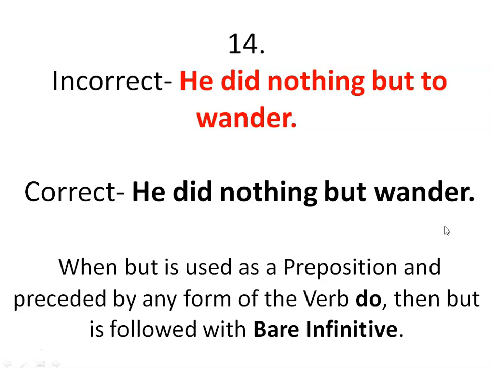So here there are two conditions. The first one is the "but" is used as a preposition. In the sentence we can see the "but" is used as a preposition, and the verb is do. Here we don't find the exact word do, but we can see the past tense of do, that is "did." Hence it takes the bare infinitive instead of to infinitive. So that's the reason we can understand.